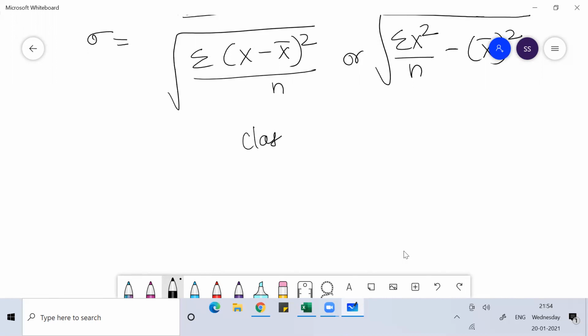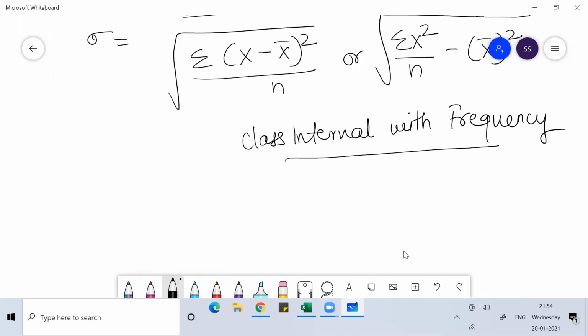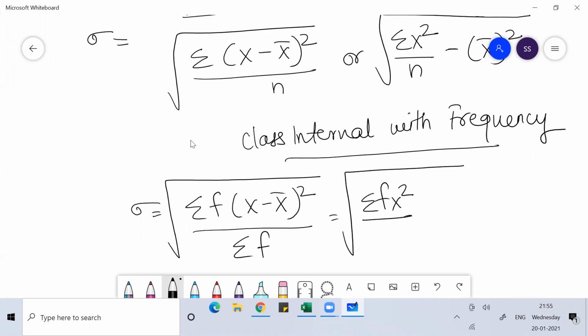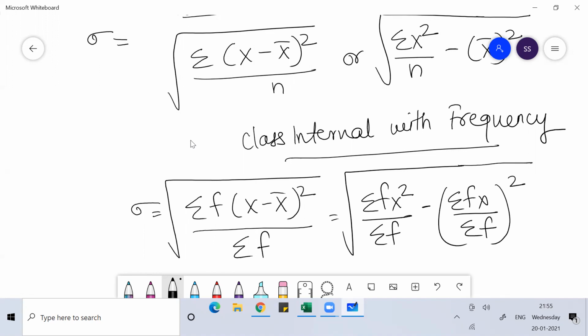If in the question you get class interval with frequency, then the formula of standard deviation would be the square root of summation of f (x minus x bar) whole square by summation of f, or you can use another formula: the square root of summation of fx square by summation of f minus (summation of fx by summation of f) whole square, all under square root.